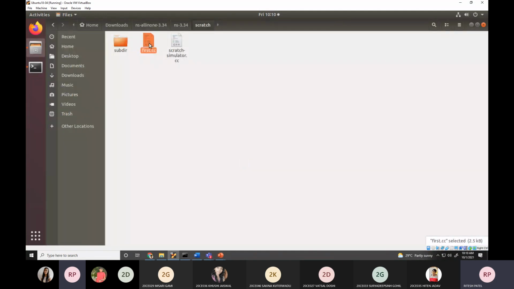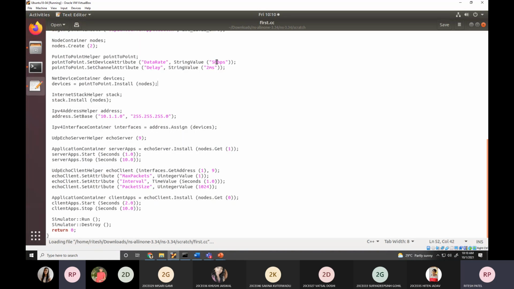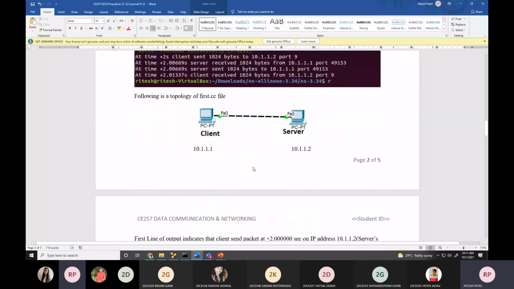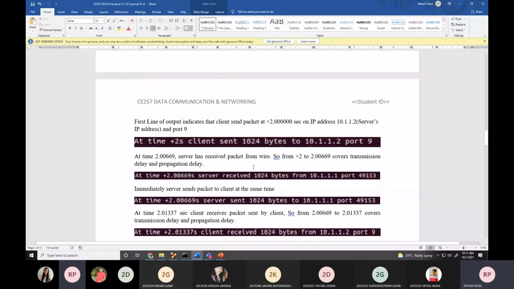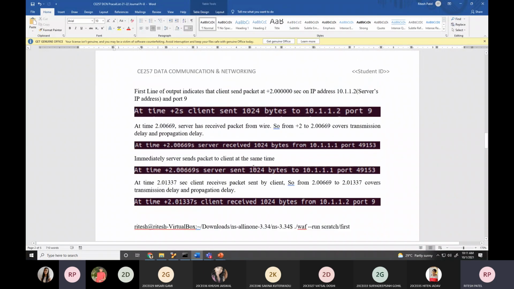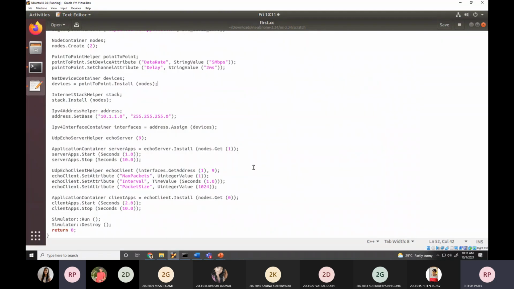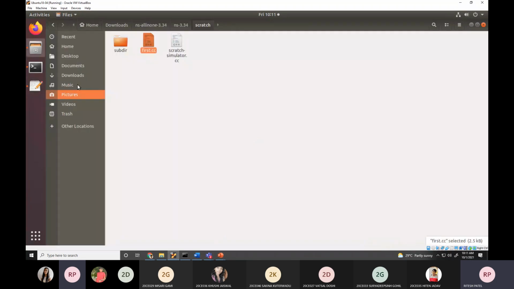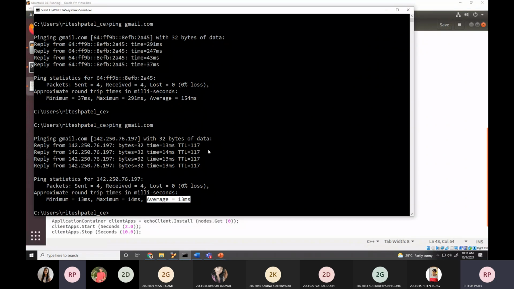Speed કેટલી લીધી છે? 5 Mbps, data rate, 2 millisecond, 1024, and over here the same. And my explanation, whole my perception gets changed.